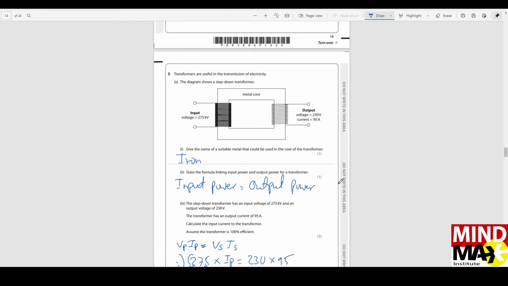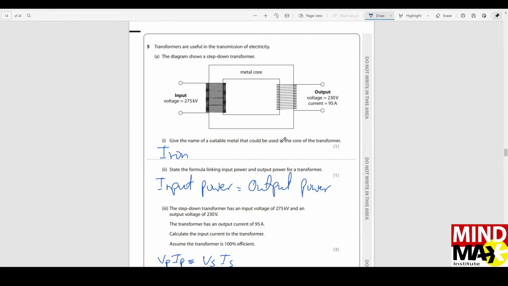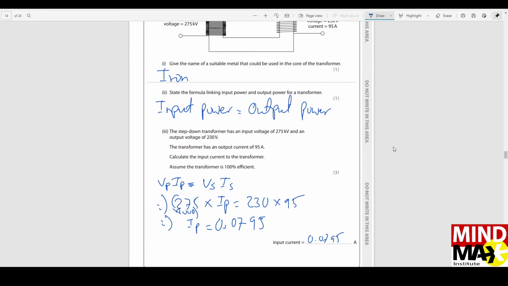Then number 5 is about transformers. Give the name of the suitable metal that can be used in the core of the transformer. Of course, it's the iron core. Formula linking input power and output power. So input power would be equal to the output power. It maintains 100% efficiency.